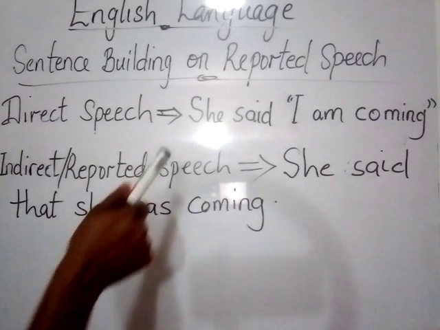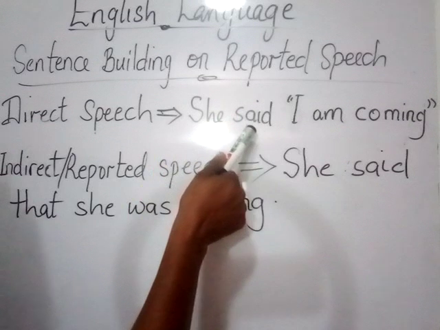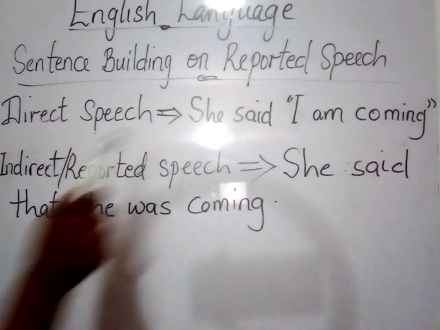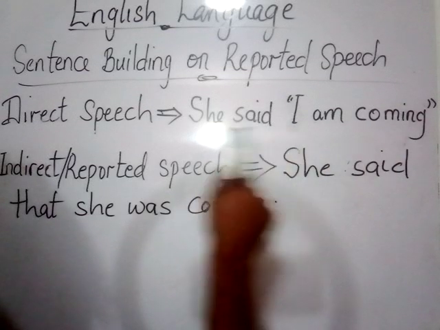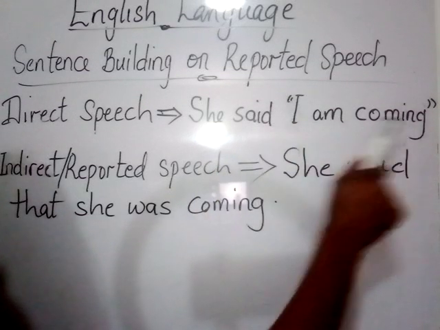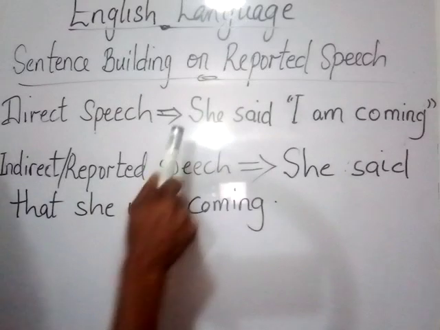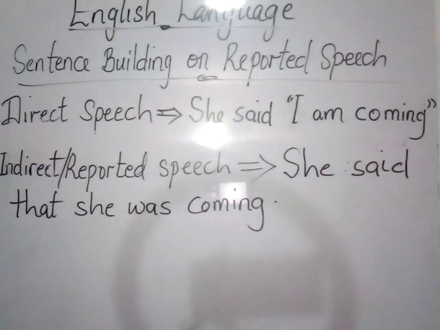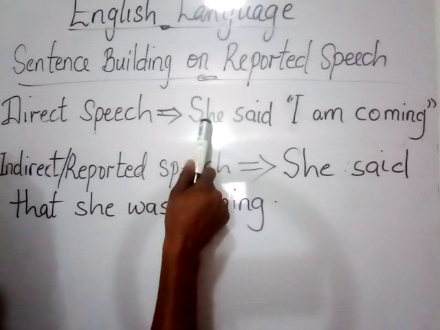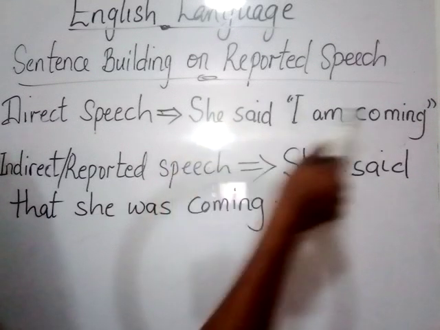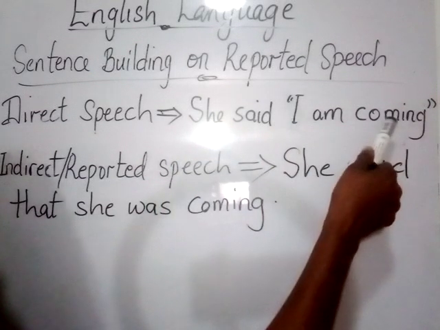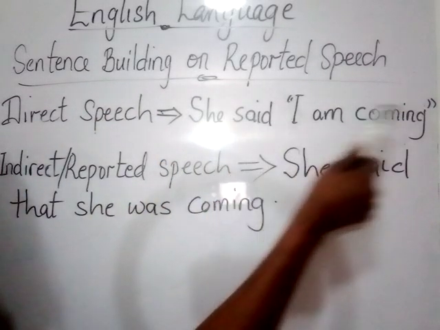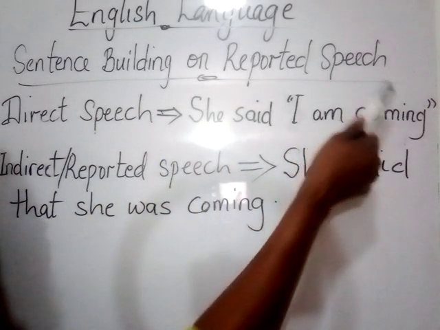An example of direct speech is, she said, "I am coming." Now, the person saying "she said I'm coming" is definitely not the one that said this, "I am coming." The person saying this now is reporting what this person said, but is using the exact words of this she. This she is the person that spoke these words, okay? And then the person saying this now is reporting what this she said. She said, "I am coming."